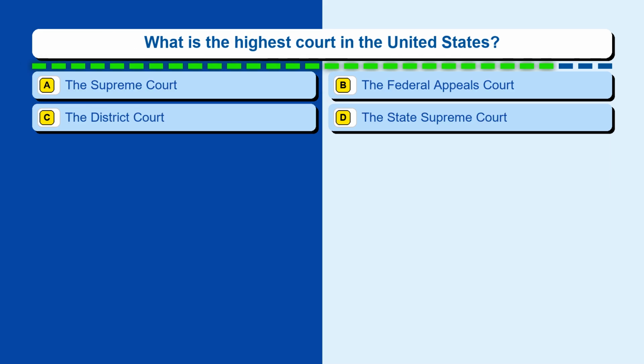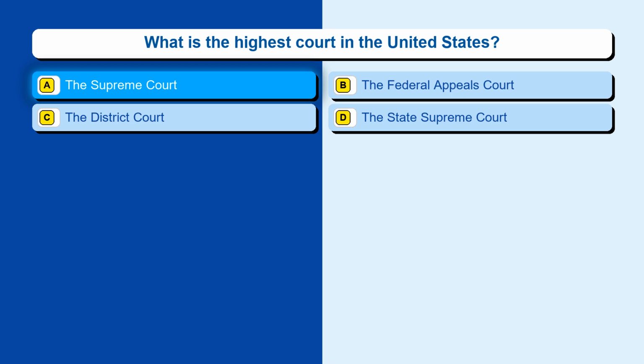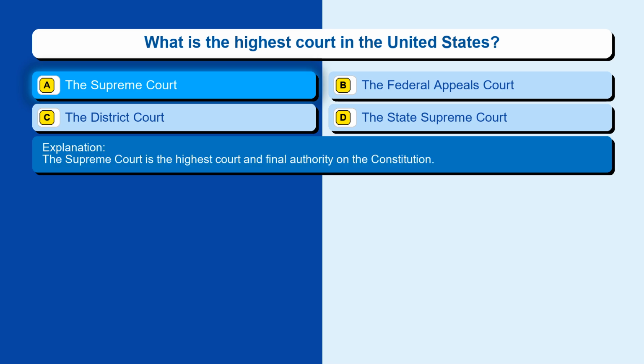Question 20. What is the highest court in the United States? Option A, the Supreme Court. Option B, the Federal Appeals Court. Option C, the District Court. Option D, the State Supreme Court. The correct answer is option A, the Supreme Court. The Supreme Court is the highest court and final authority on the Constitution.